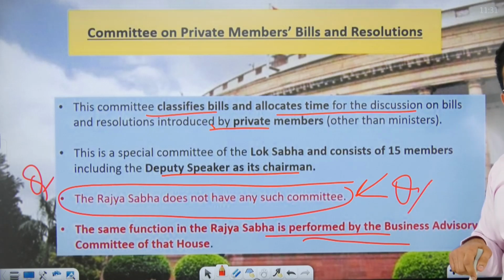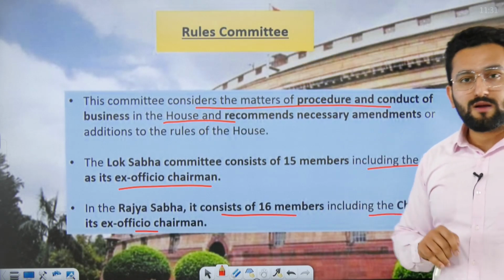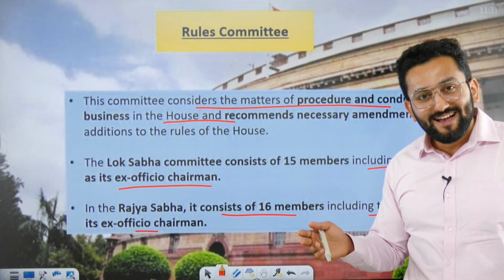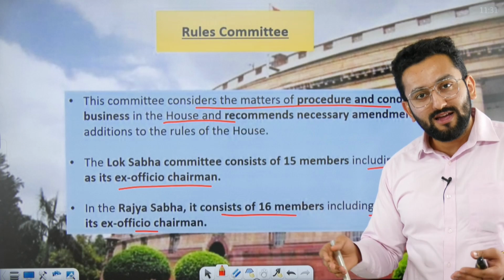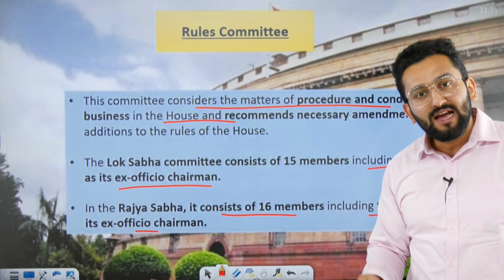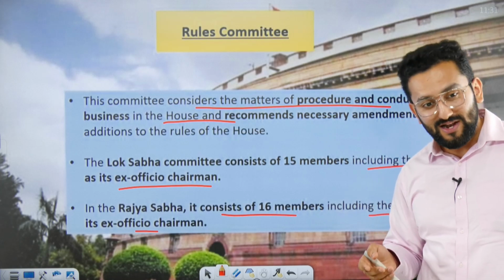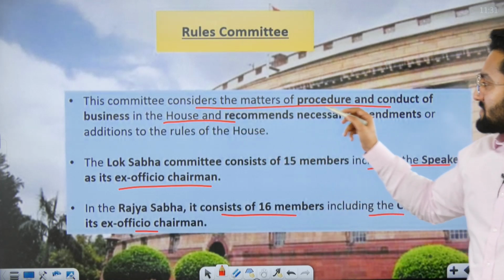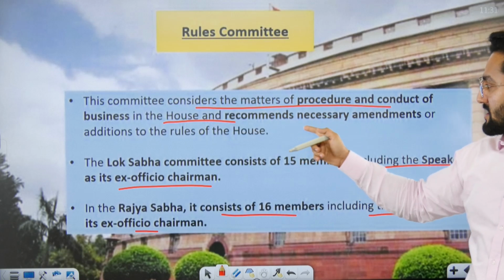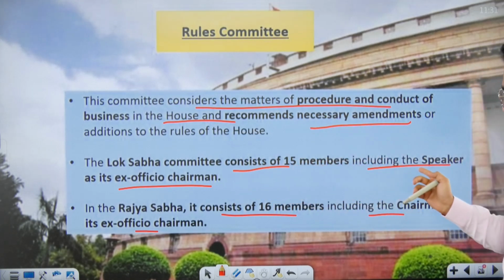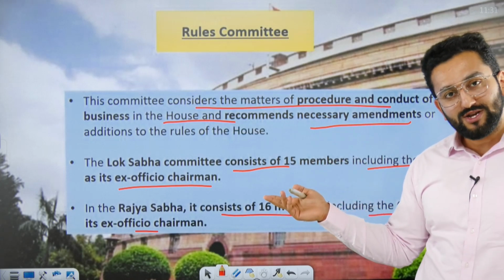Please remember, exceptions are there. Rules Committee: for any game, you need rules. So if Lok Sabha and Rajya Sabha have to play their game in an effective manner, you need rules, and you need to redefine your rules. You need new rules for new challenges as well. This committee considers matters of procedure and conduct of the House and recommends necessary amendments to the rules of the House. The Lok Sabha committee consists of 15 members with the Speaker as the ex officio chairman.